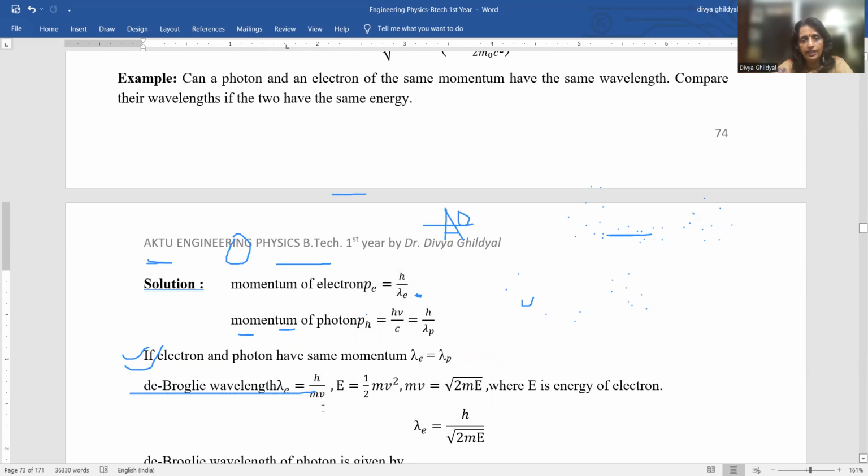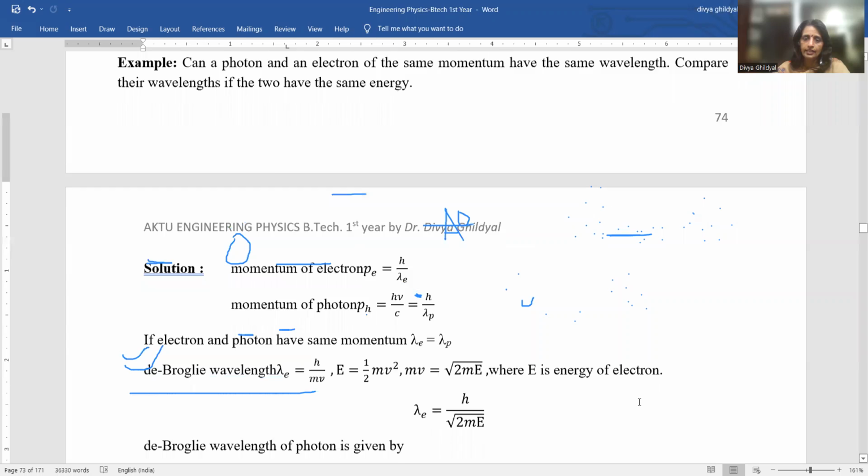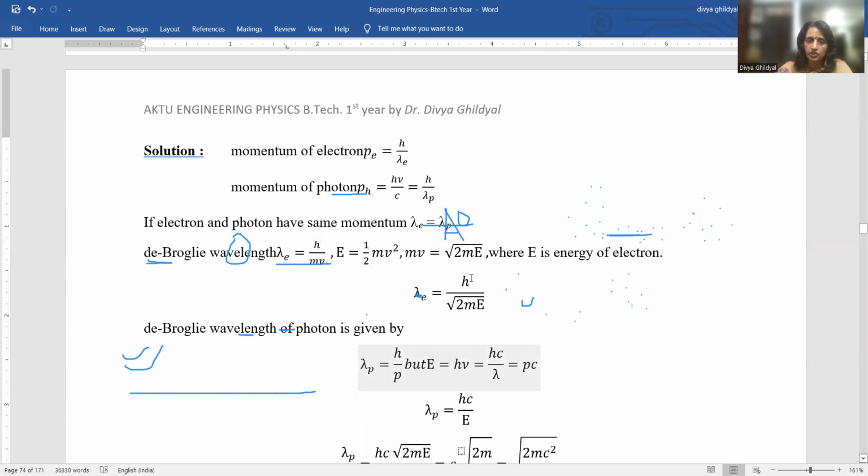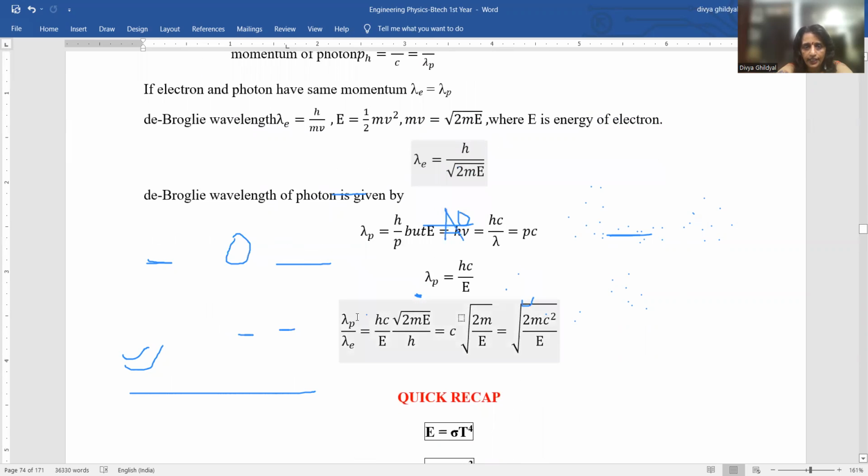De Broglie wavelength says that lambda is h upon mv. So E is half mv square. Cross multiplying, mv becomes equal to under root 2 mE, where E is the energy. Putting this expression here, I have also derived it for you in this lecture itself. And then put all the values which I have shown you here, and you get lambda p upon lambda e is equal to under root 2 mc square by E.